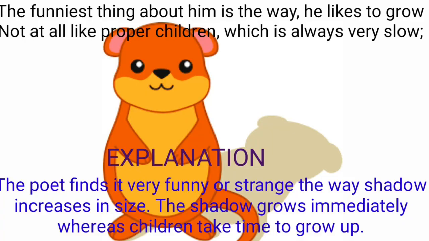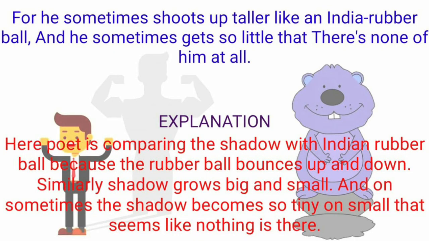So, the last two lines of the second stanza. For he sometimes shoots up taller like an India rubber ball, and he sometimes gets so little that there is none of him at all. So here the meaning of India rubber ball is a ball that can bounce very high.